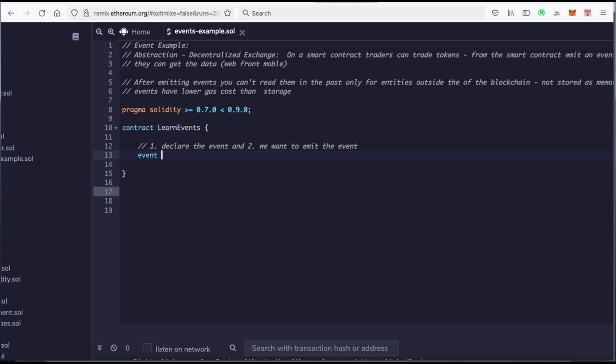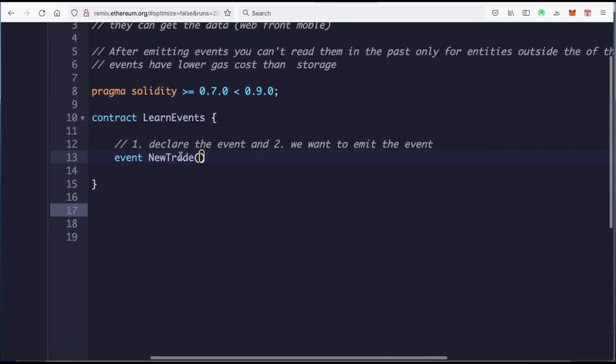And this is like a data type. So we're writing this event. In our project we've been making these send events and transfer events so that we can be specific. Let's say for this decentralized exchange, we want to make an event called NewTrade. So we write event NewTrade, and then we bring in the parentheses. What we put inside are our arguments.